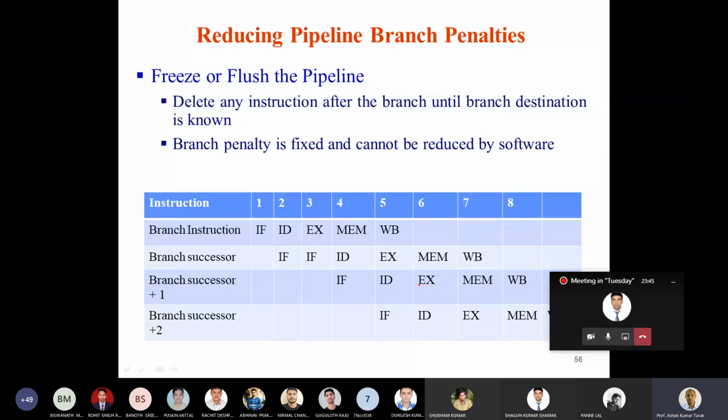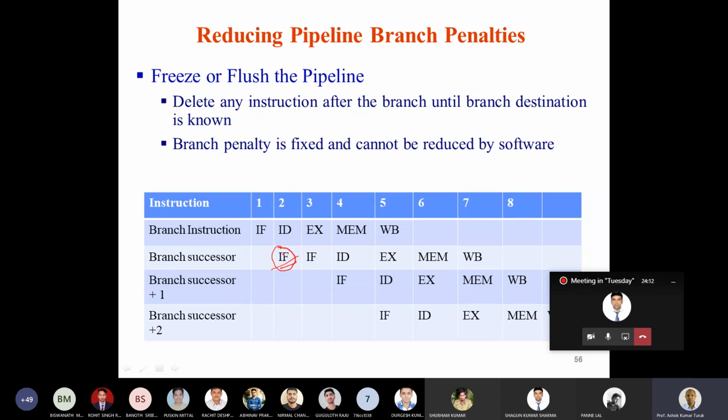The same thing we discussed: if it is a branch instruction, then you redo the fetching of the instruction. Any instruction after the branch is flushed: one instruction is already in the instruction decode stage, and one more is already in the instruction fetch stage, so you flush these.